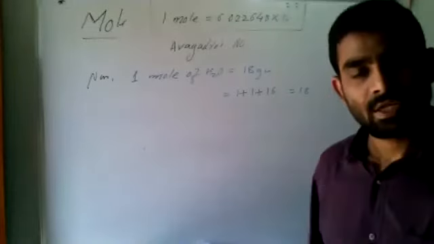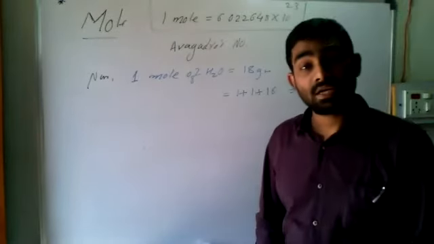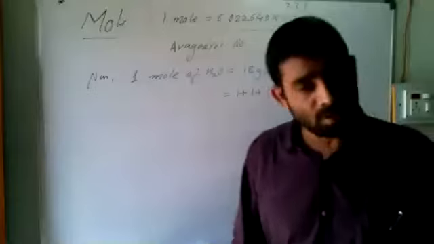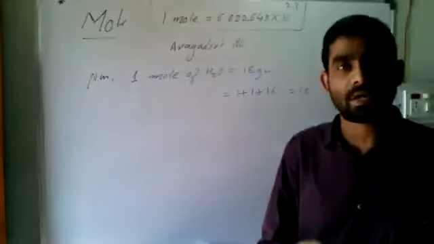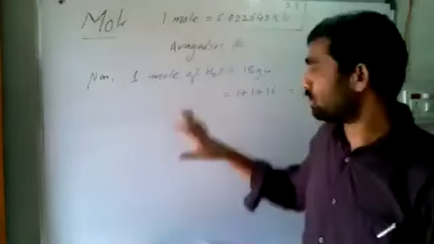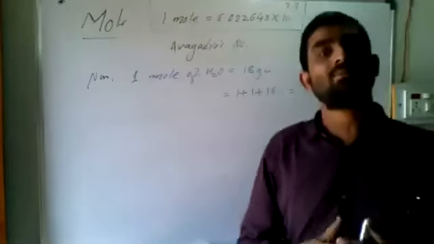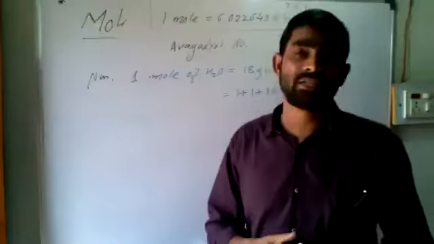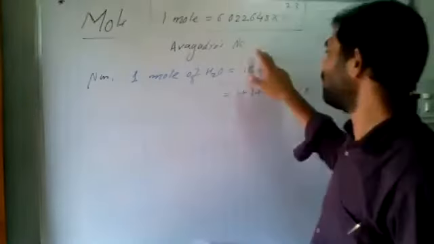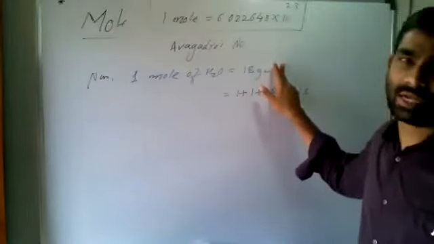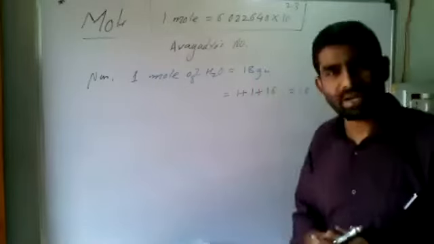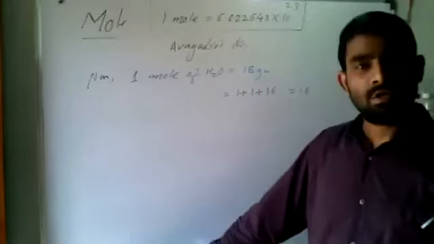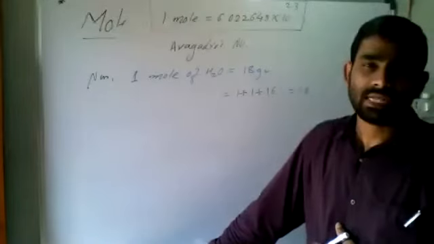You got it? So 1 mole is nothing but the atomic mass or molecular mass. If it is an atom, we write the atomic mass. If it is a molecule, we do the sum of the atomic masses of all the atoms, and whatever number we get after summation, we write that in gram. So very simple idea. This is the mole. You got it?